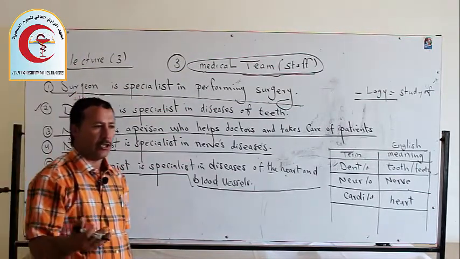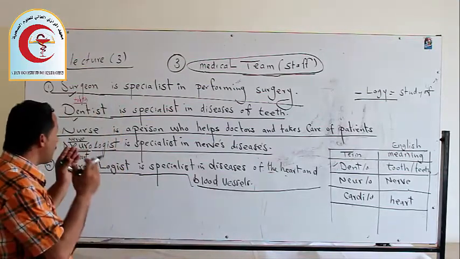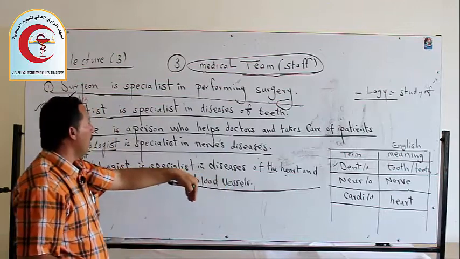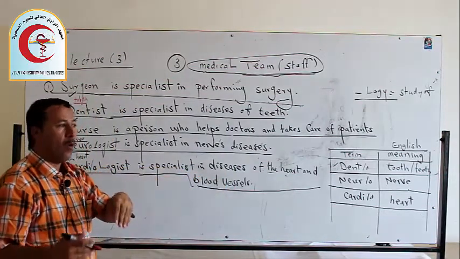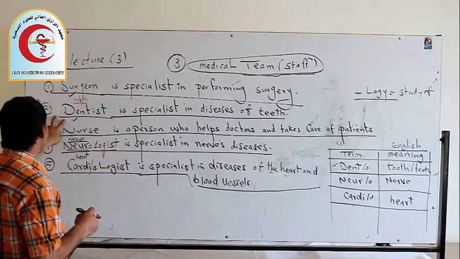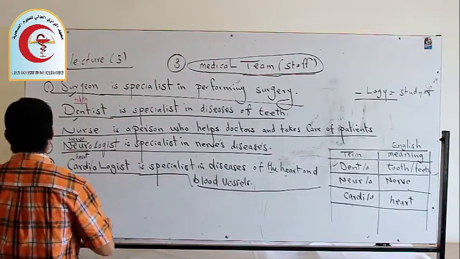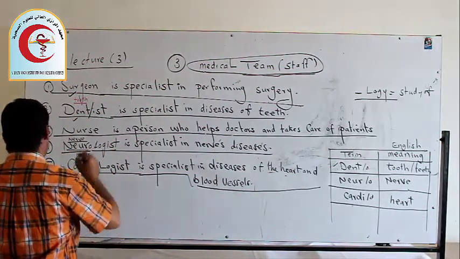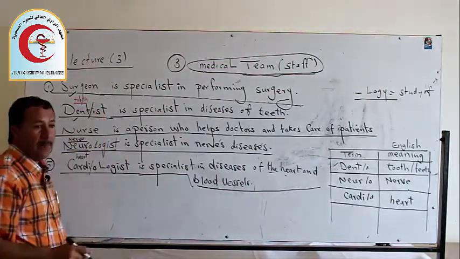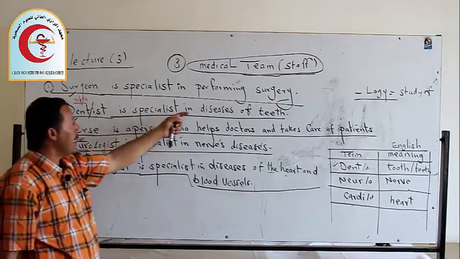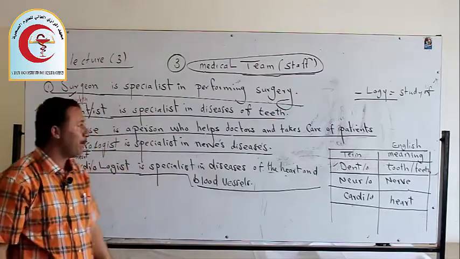A surgeon is a specialist in performing surgery or operations. Number 2, dentist, as we said, consists of two parts, dent and ist. It means a specialist in diseases of the teeth.